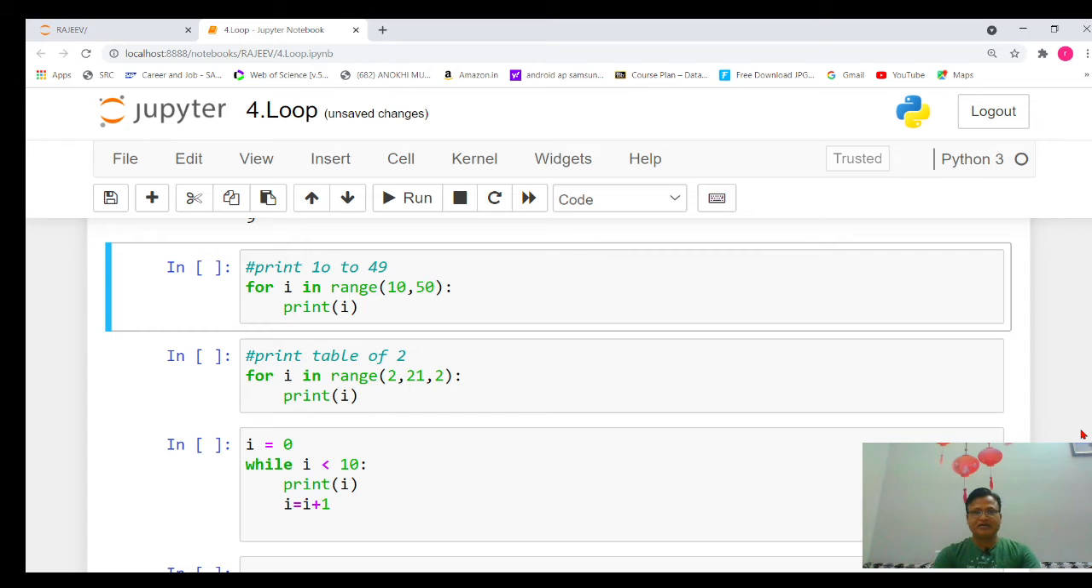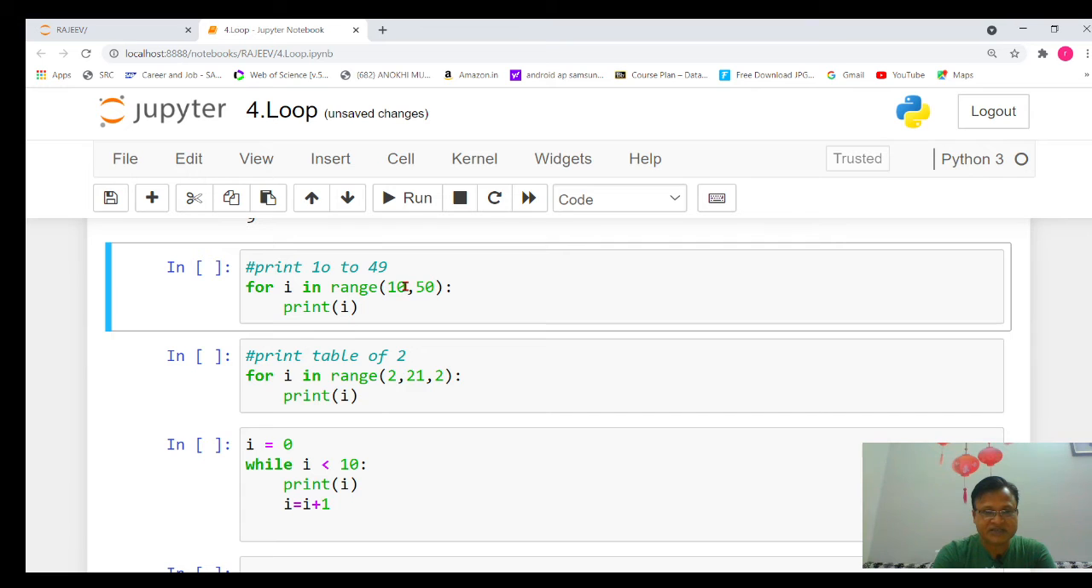Now there are many times when we are printing numbers and I don't want to print starting from 0, but I want to start from some other place. For example, suppose I want to print numbers from 10 to 49. So here the syntax of range will change.